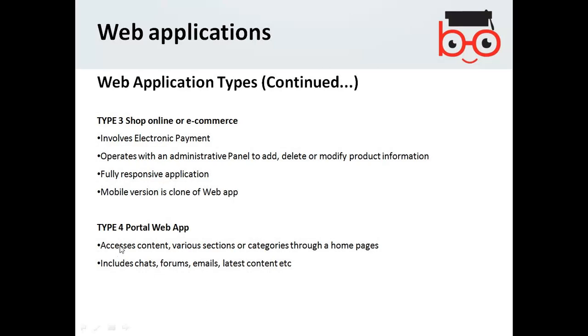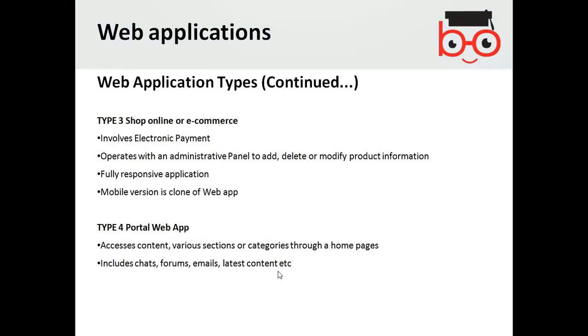Another one is the portal web applications. They access content, and various sections are cataloged through a home page, which includes chats, forums, emails, letters, content. So a portal is accessing particular types of information in one hub. Like chats, you are getting chats from different sources, like different people.